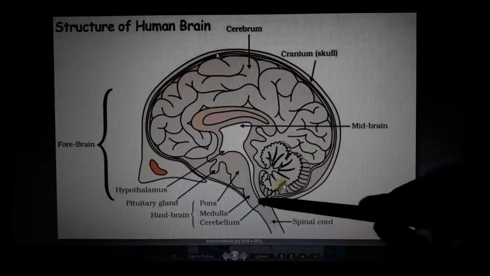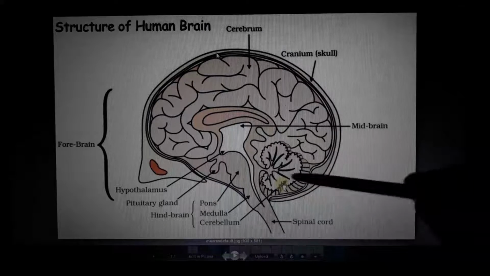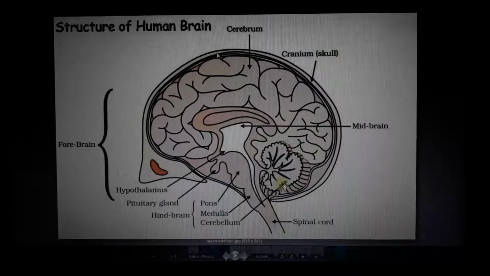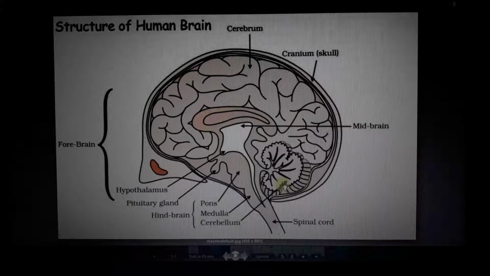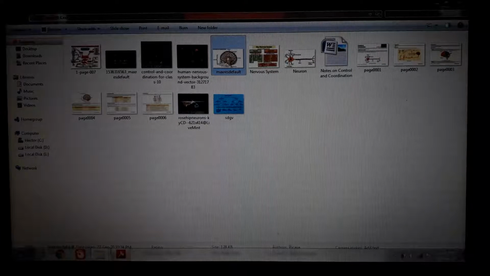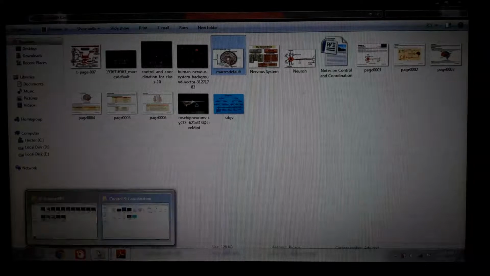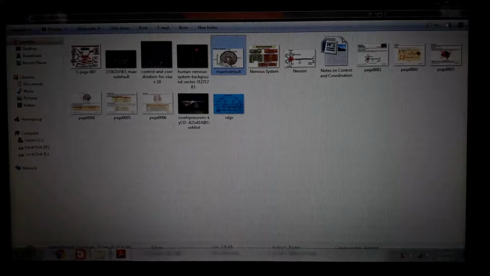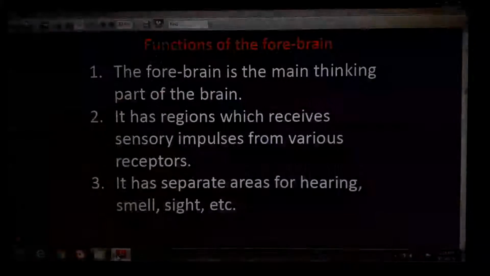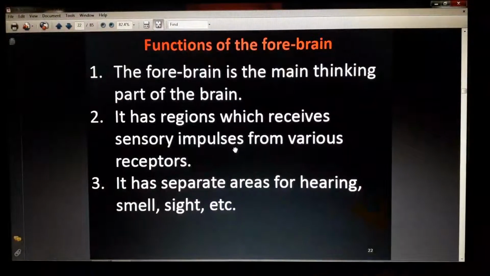The medulla is the joining part of the spinal cord and cerebellum. So this is the main structure of the brain. I'll give the picture, and you want to draw it neatly in your notebook when you are writing those notes.